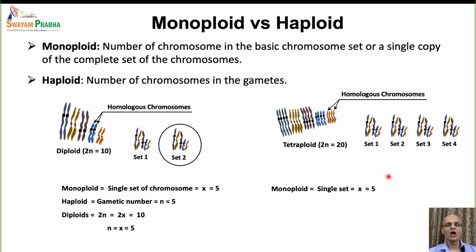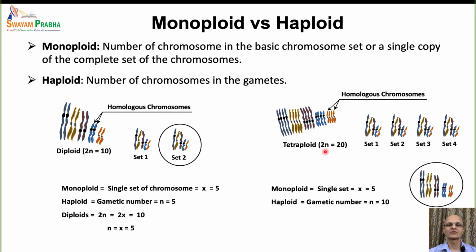Now, how about the haploid state in this tetraploid individual? By definition, the gametes would have half the number of chromosomes of the somatic cells. Here in the somatic cells, we have a total of 20 chromosomes, that is 2n is equal to 20, and so the gamete should have 10. So n should be 10.